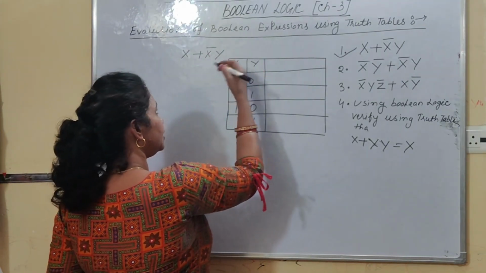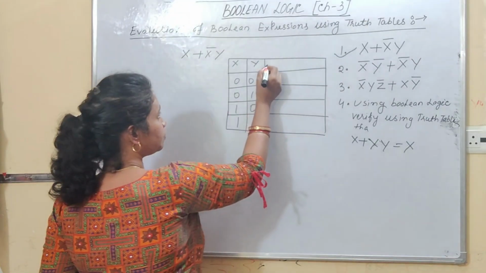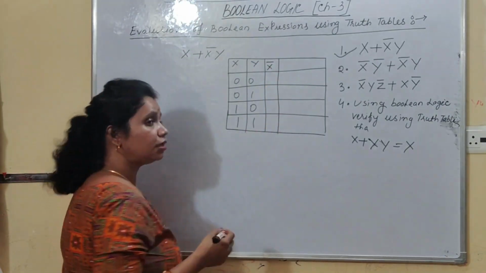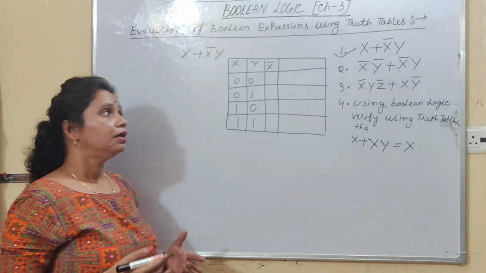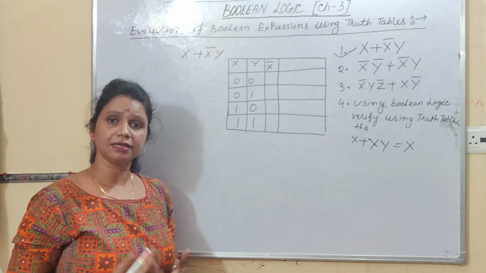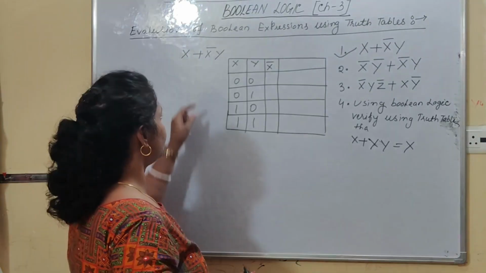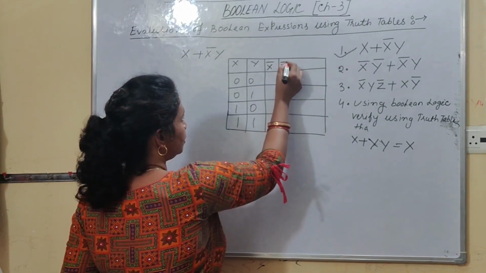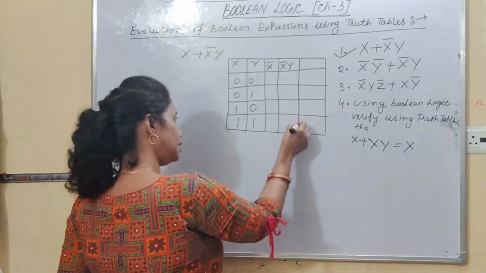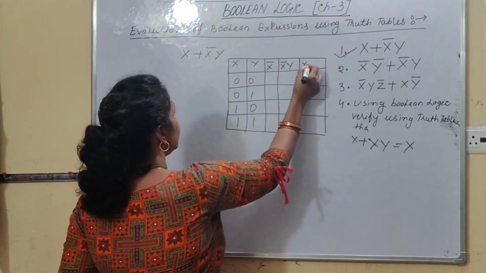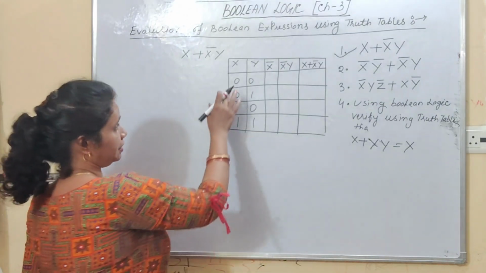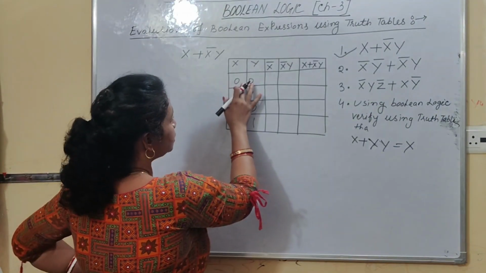But before getting the value of x bar y, you have to find out the value of x bar, right? Because you know that the NOT operator is one unary operator. That means it operates on a single operand only, a single variable only. So first you have to find out the value of not x, then the value of x bar y, then the value of the whole expression, that is x plus x bar y.